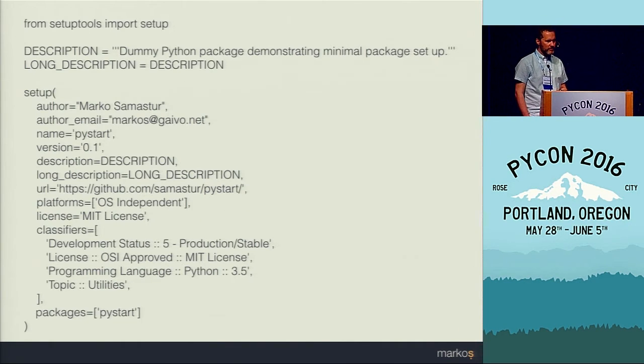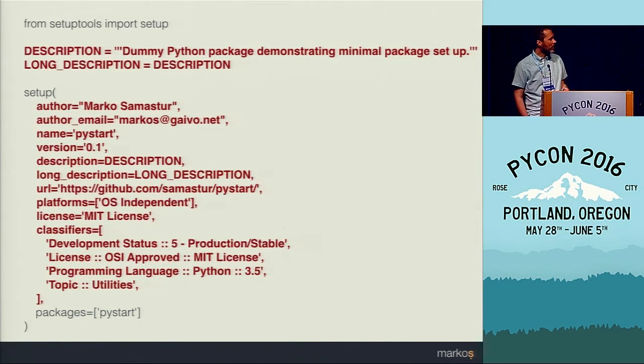As I mentioned, setup.py is the configuration file of every package, and it consists of two parts. One is metadata, and the other one is packaging info required for the package to be built and installed. Metadata itself is fairly straightforward, and it's obvious what it does. You have an author, you have a name of the package, description, and a few other bits that I think are in general self-explanatory. So let's not spend too much time on them.